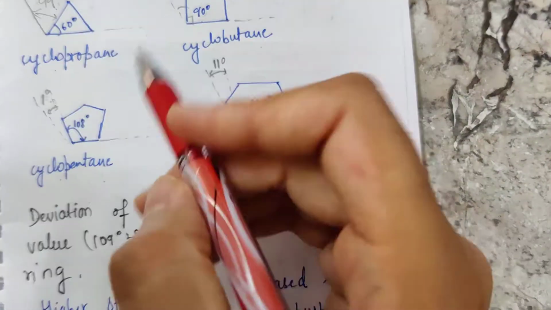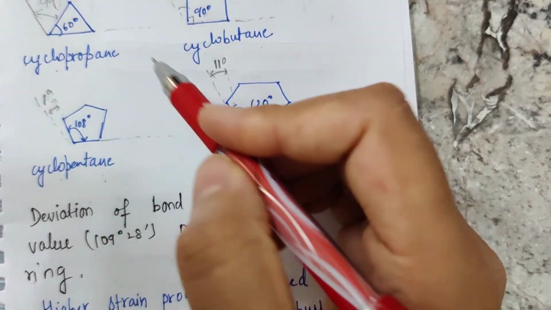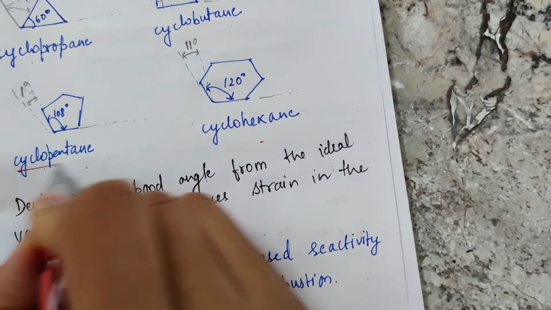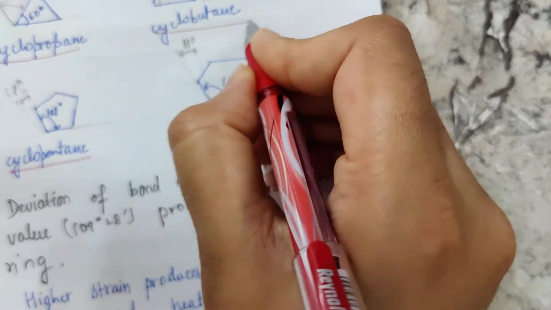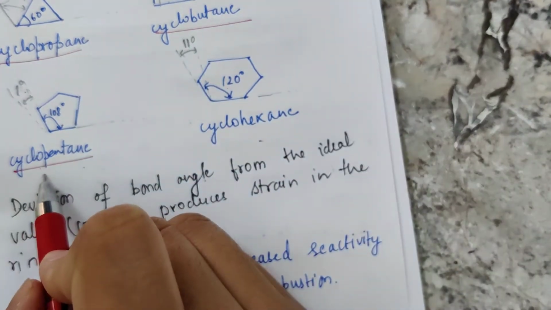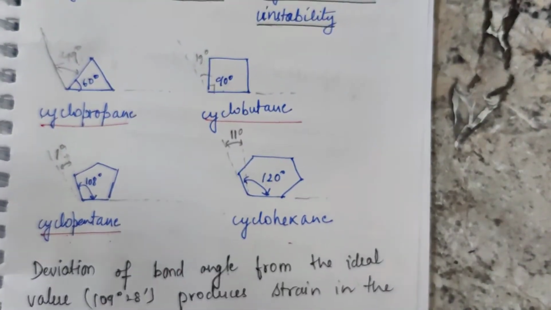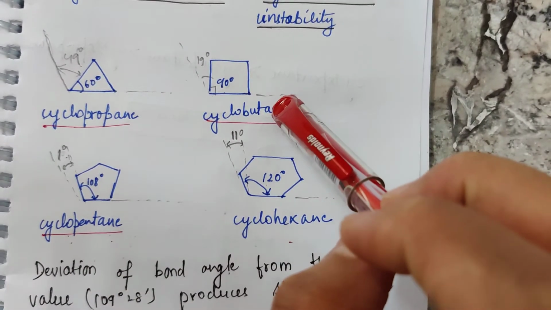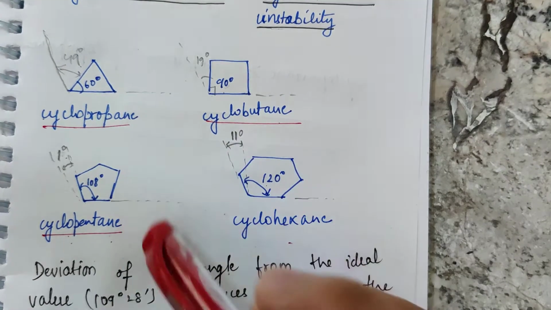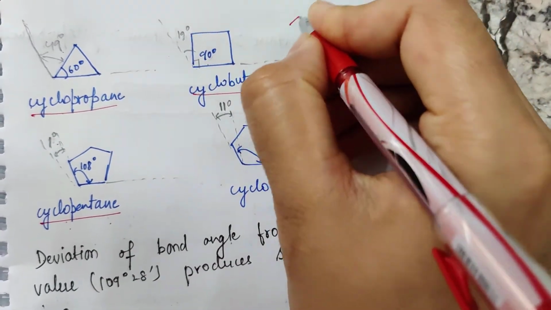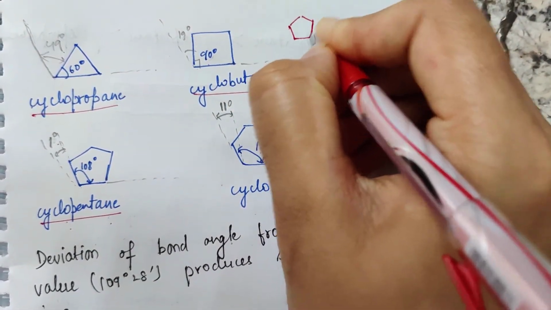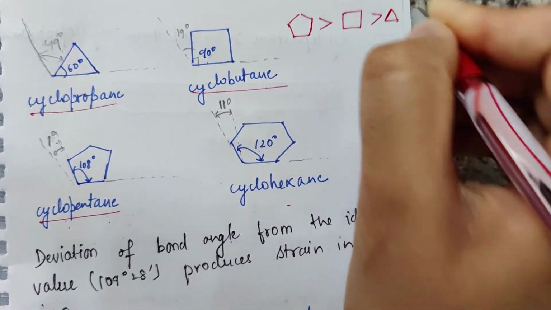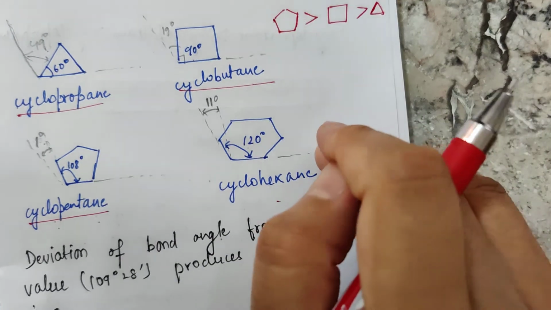If we look at the values, if we look at the deviation, we can simply say, if we compare these three things, cyclopropane, cyclobutane and cyclopentane, we can say that our cyclopentane is most stable, after that cyclobutane, after that cyclopropane. So the stability order we can write is something like this. This is the order of stability.